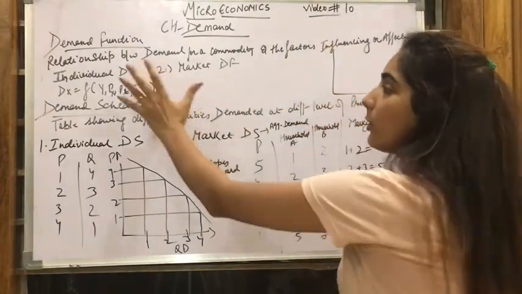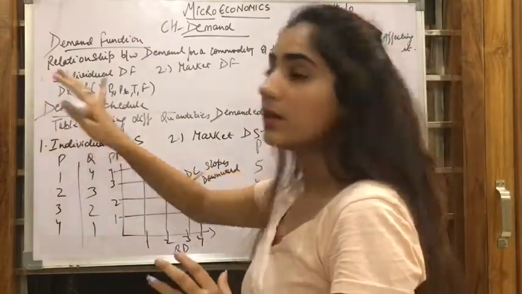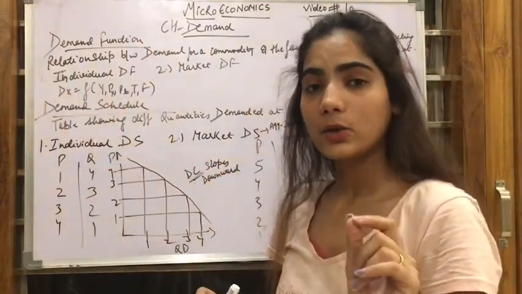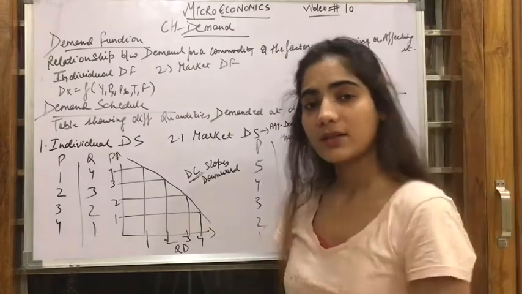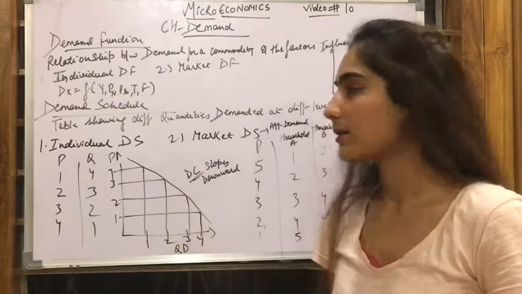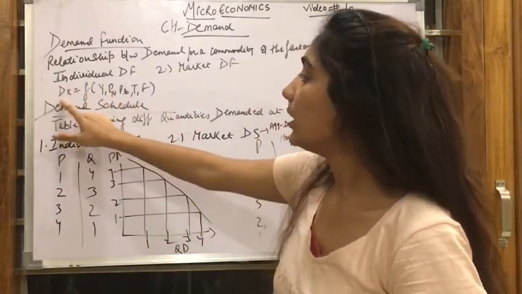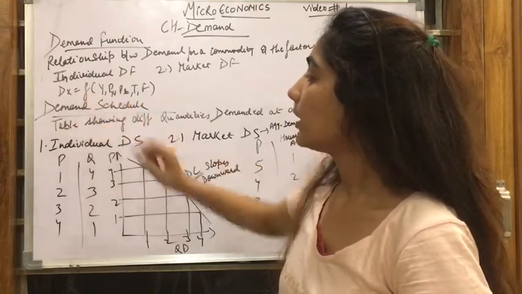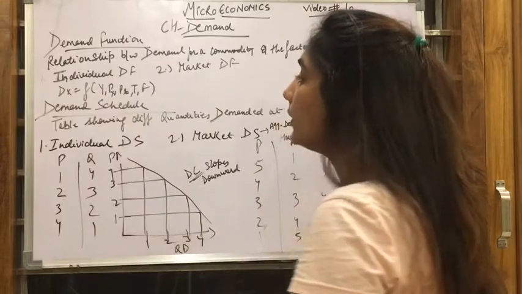Now since we are talking about the demand function, we will see that the demand of an individual, I repeat, the demand of an individual depends on many factors. So demand for a commodity is a function of income.